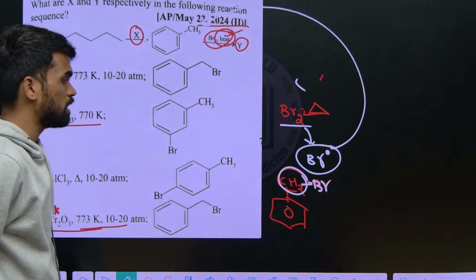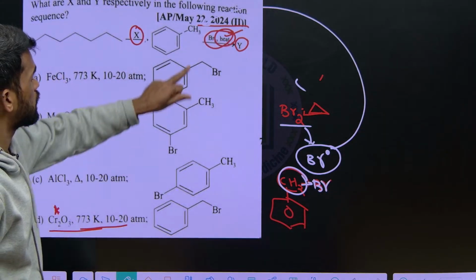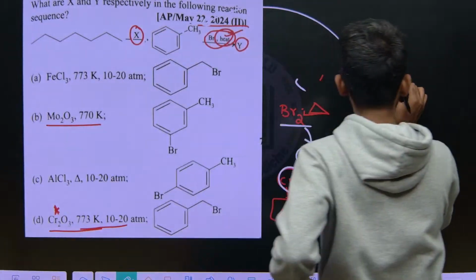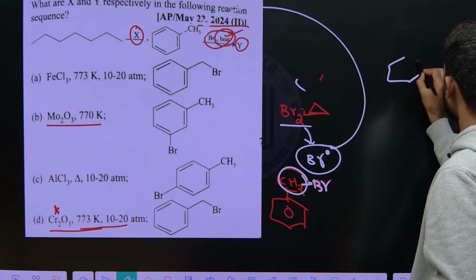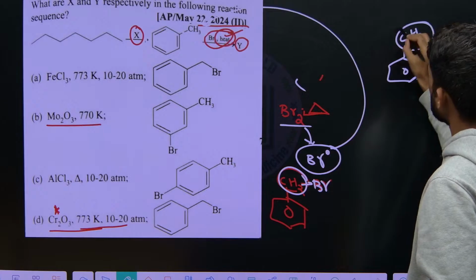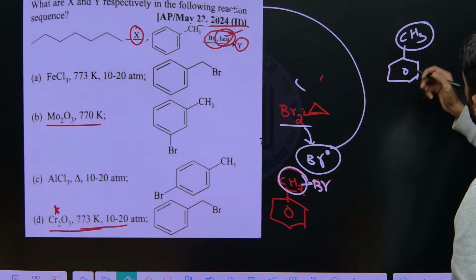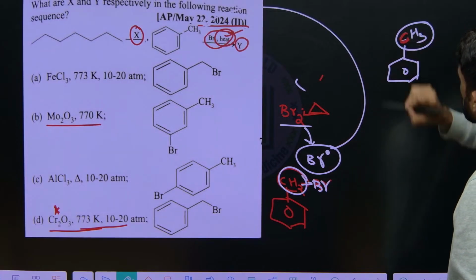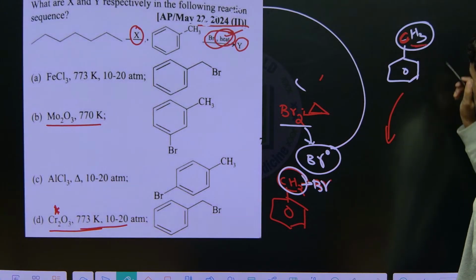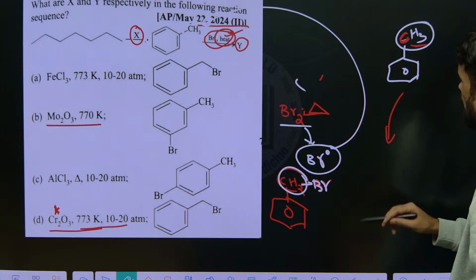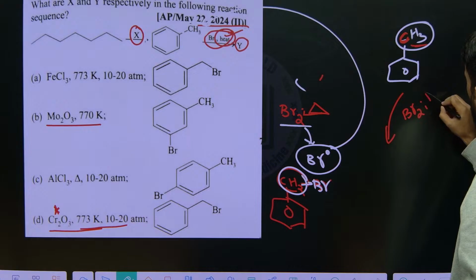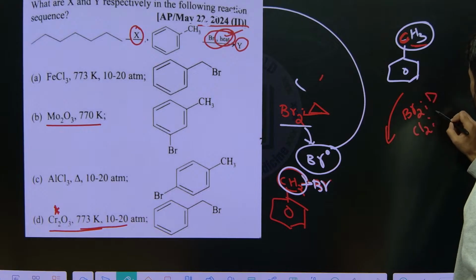Okay, so this is what a simple free radical substitution reaction taking place at an alkyl group looks like. Remember, whenever an alkyl benzene is given, if there is any hydrogen on this benzylic position carbon, so this position carbon is called benzylic carbon. On that, if any hydrogens are present, that will be replaced by halogens if we treat with bromine under heating condition, or chlorine under heating or sunlight.